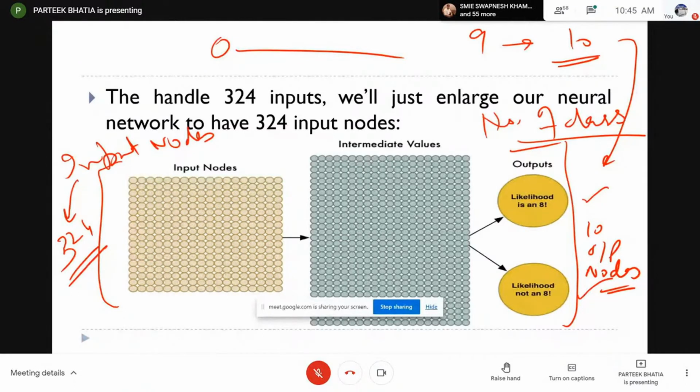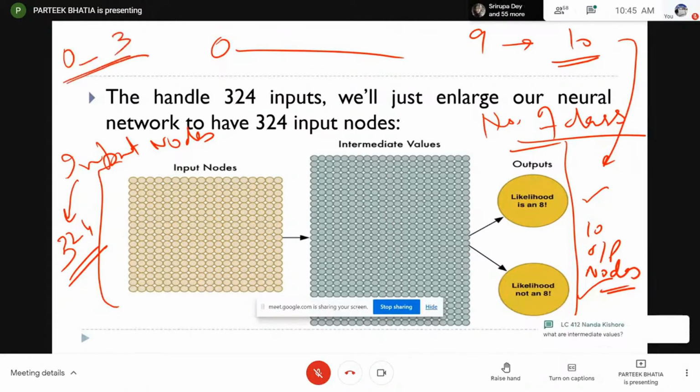In an artificial neural network, the number of input nodes is equal to the number of features which we wish to process, and output nodes simply depend upon the number of classes we wish to predict. If you wish to predict 1 out of 10 classes, there will be 10 output nodes. If you wish to predict 4 classes between 0 to 3, there will be 4 output nodes. And it is also important to note that in case of regression, where you want to predict a number, not a class, in that situation we use only one output node.